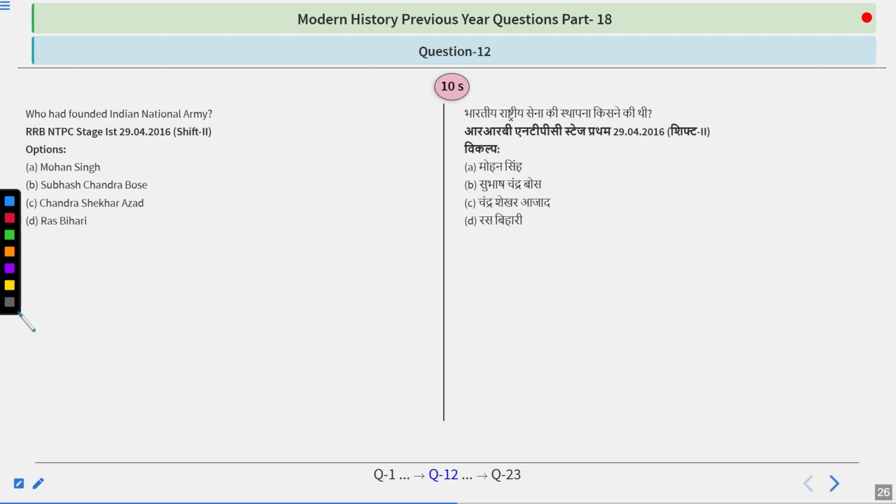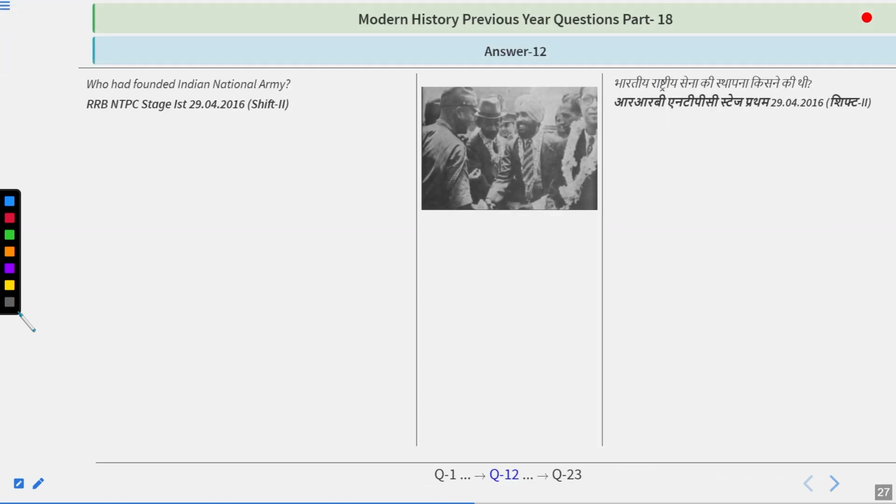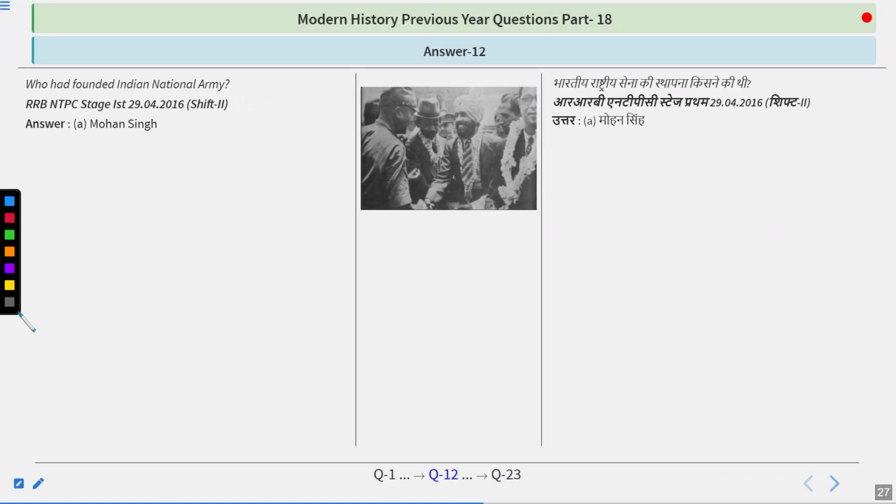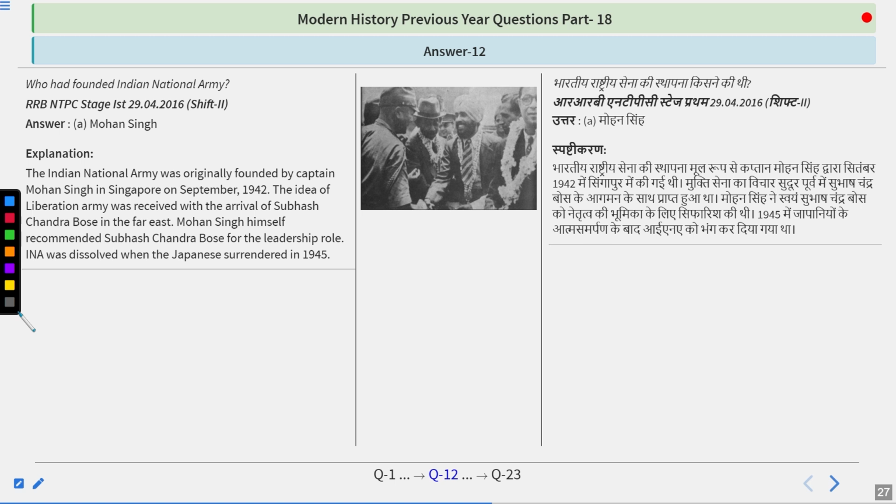Who had founded the Indian National Army? Options are Mohan Singh, Subhash Chandra Bose, Chandrasekhar Azad, or Ras Bihari Bose. So think about it. Answer is Mohan Singh. The Indian National Army was originally founded by Captain Mohan Singh in Singapore in September 1942.